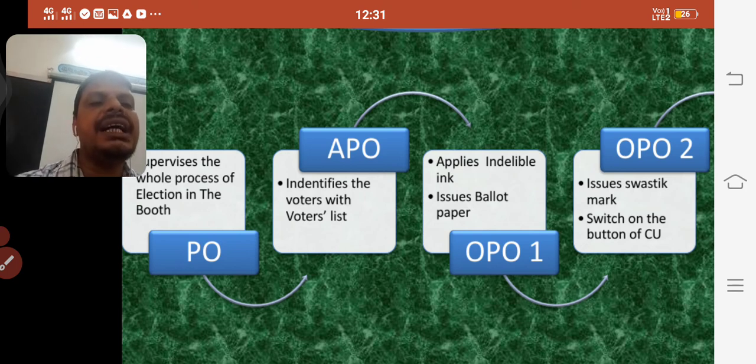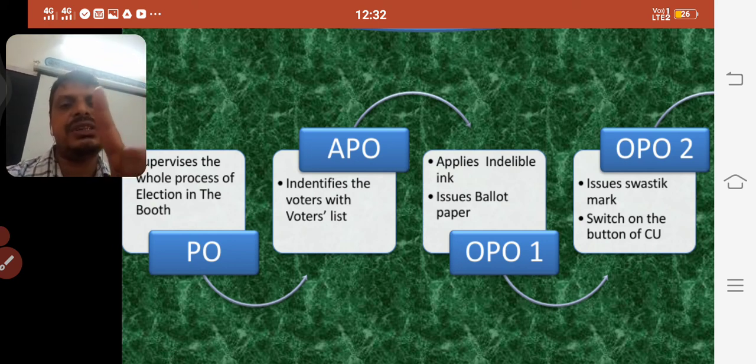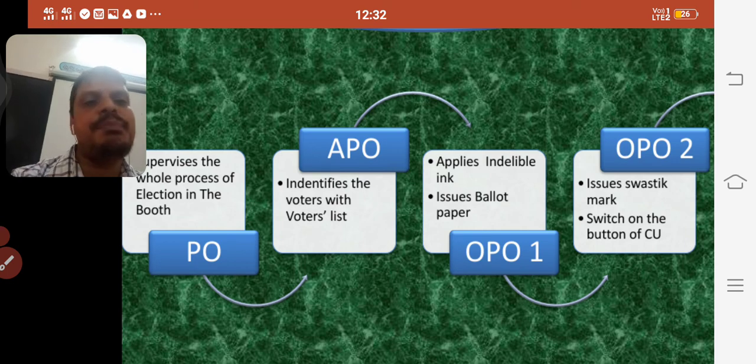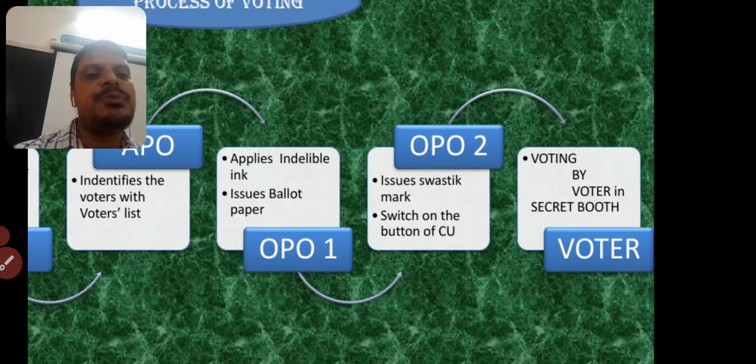What does he do here? He applies indelible ink on the forefinger. Mostly you find it on the left or right index finger. After that he will issue the ballot paper, and then the voter will go to the next polling officer, the other polling officer.